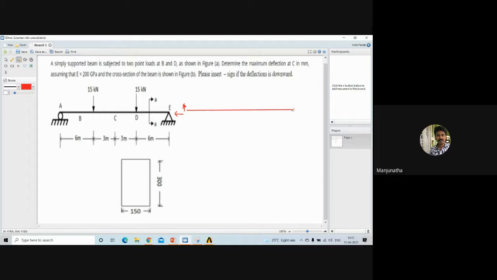And from this also you can notice that at point E, there is another kind of support, a point support or pinned support. It's a pinned support. That means here we are assuming that this point E is fixed in both directions. It can neither move in this direction, nor in this direction. That is what it indicates. Is that clear? Yes, sir. Okay.